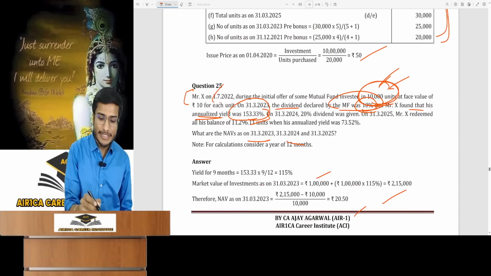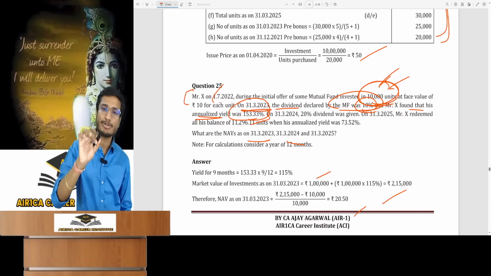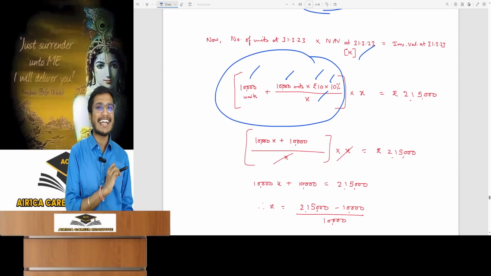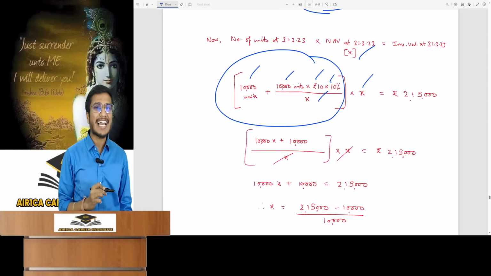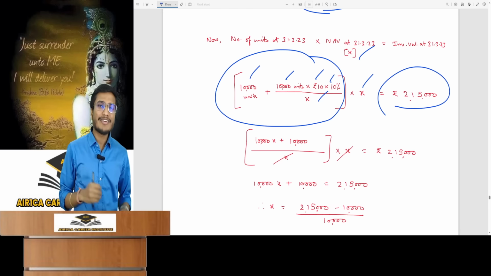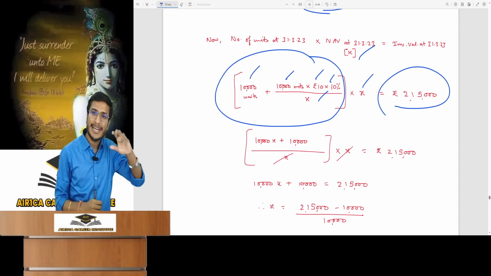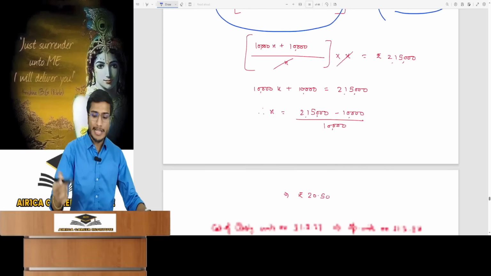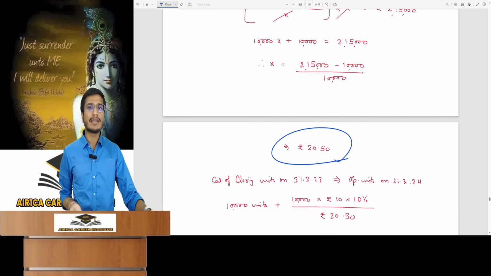So the dividend was declared on 31st March. The NAV of 31st March, assumed as X, divided by this. So this is my total units at end multiplied by NAV at end. What is that? X. So I got my investment value at end. You have to create an equation like this. There's nothing special. The equation in the formula. Create an equation and then solve it to get the ending NAV.